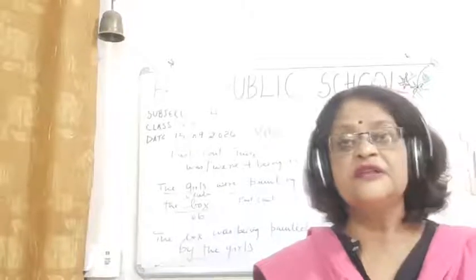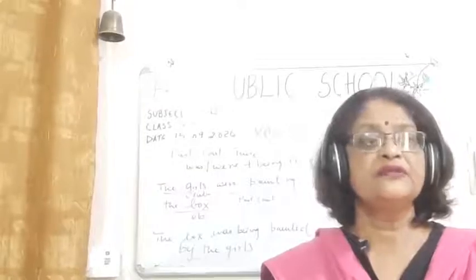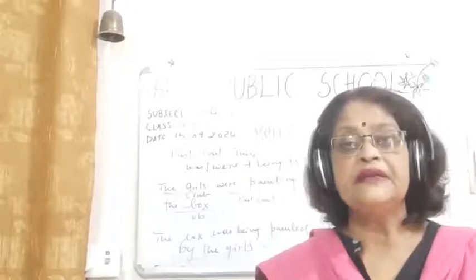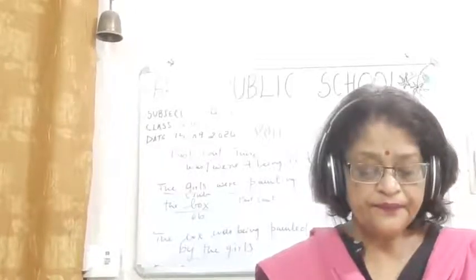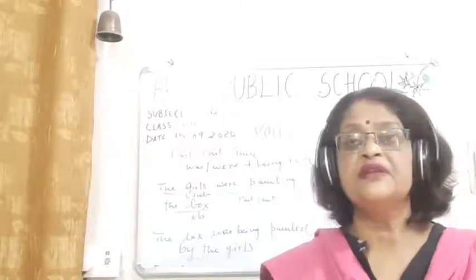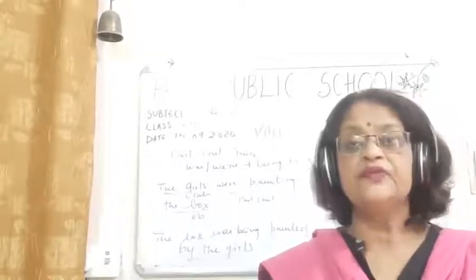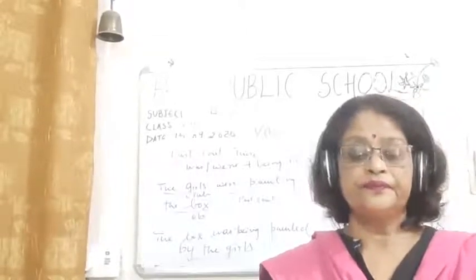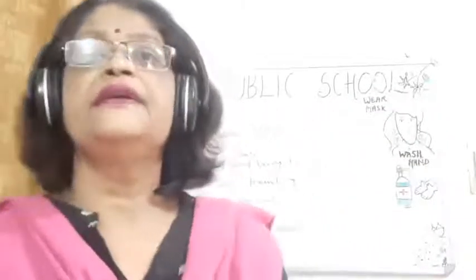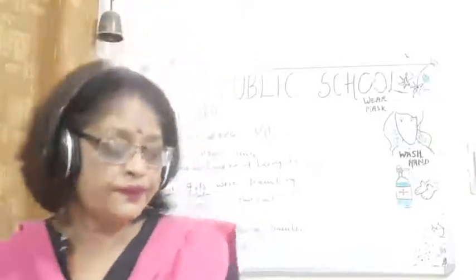Mr. Ghosh was eating the mangoes. What would it answer? The mangoes were being eaten by Mr. Ghosh. The mangoes, plural is there, so we have written were. The mangoes were being eaten by Mr. Ghosh. Okay. So children, in many cases you can see how the tense is being changed here.